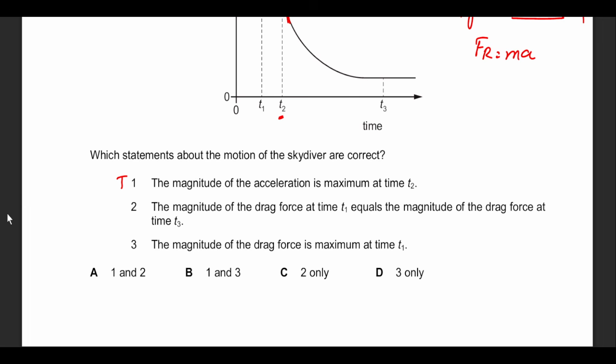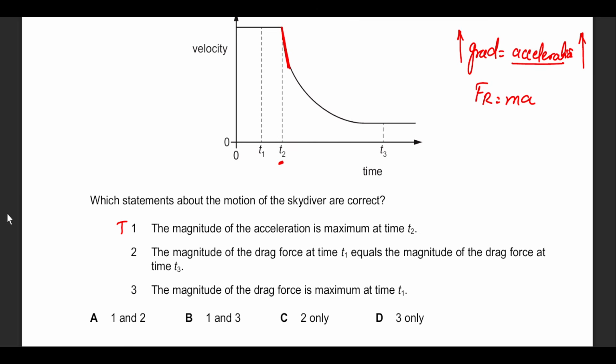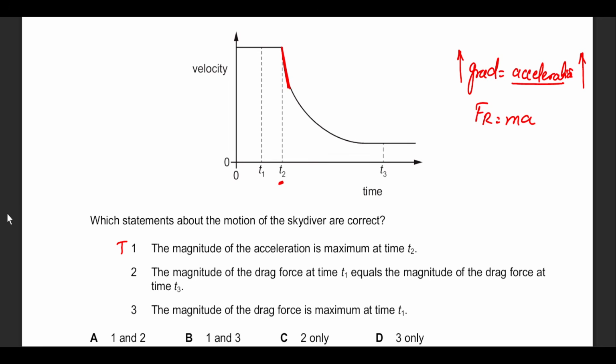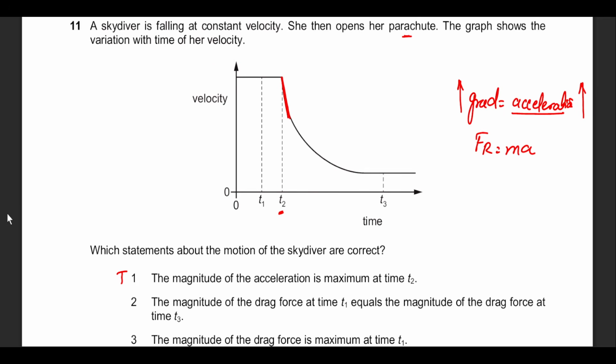The magnitude of drag forces at T1 equals the magnitude of drag forces at T3. You see, when it eventually goes through the whole process, the drag forces are equal. For example, because there is weight and then there is drag, if the weight is 30 newtons, then the drag would have been 30 newtons too. At this moment, the air resistance increases because of the more surface area.